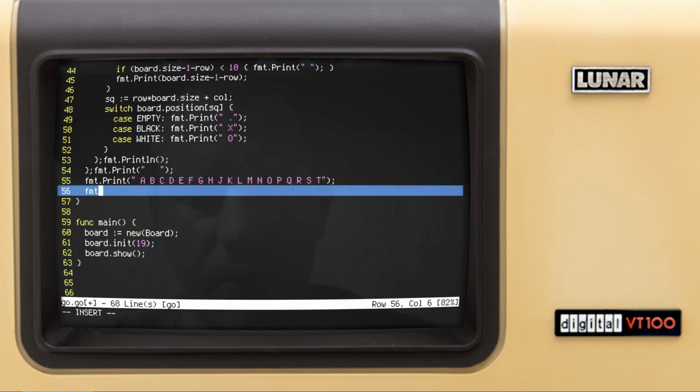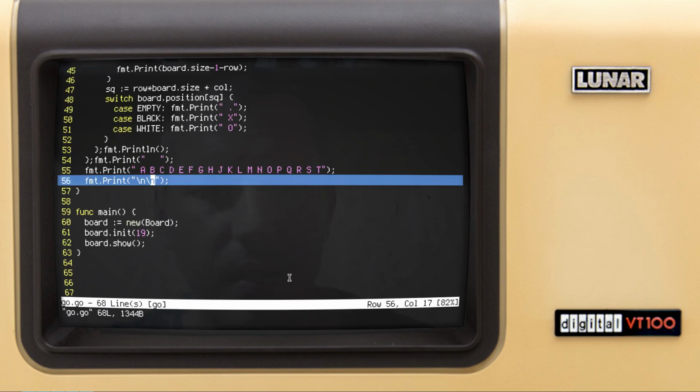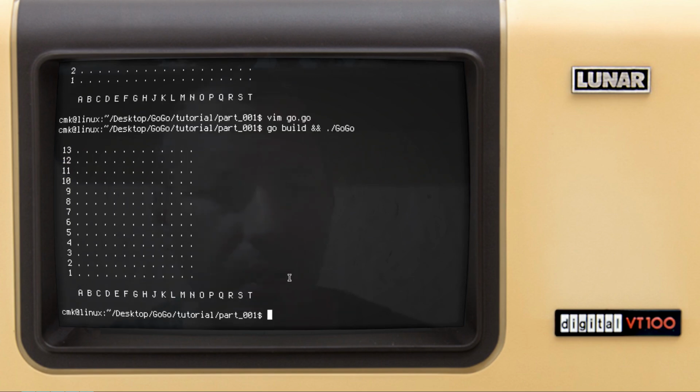Let's add a couple of new lines at the end, and let's have a look. Okay, A, B, C, D, E, F, G, H, J, K, L, M, N, O, P, Q, R, S, T. And now again, let's drop back to 13.